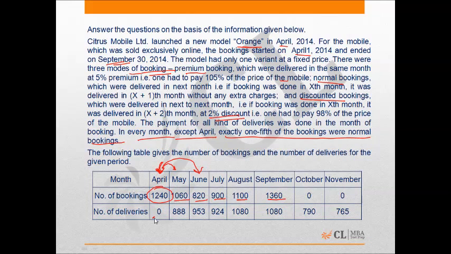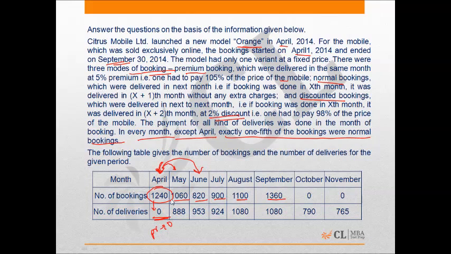First, see, the number of deliveries in the month of April is 0. What does that mean? That the premium booking is 0. Okay, so this 1240 is the booking of the form normal booking and the discounted bookings only.